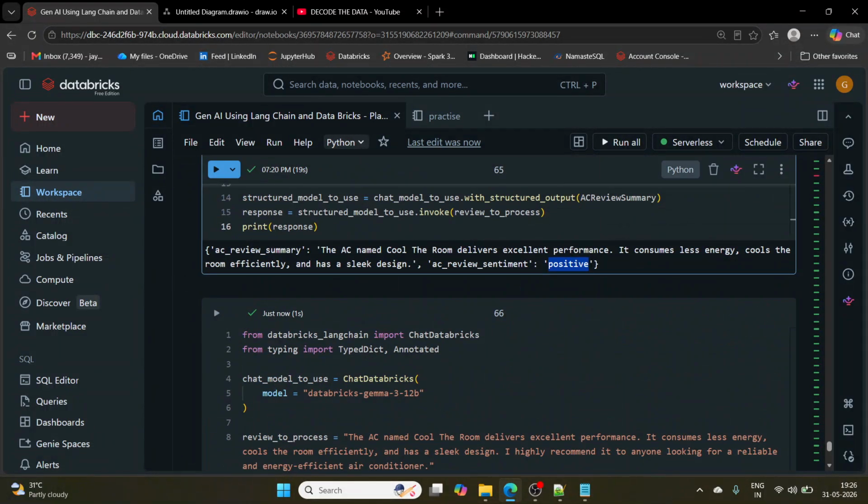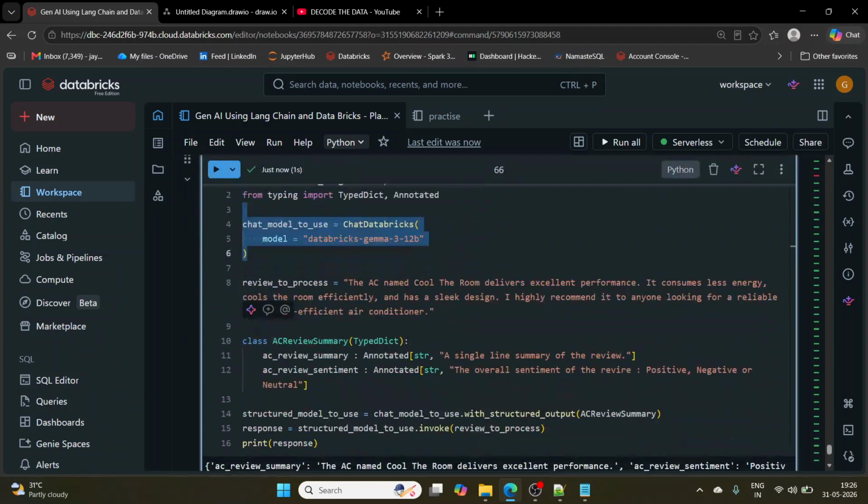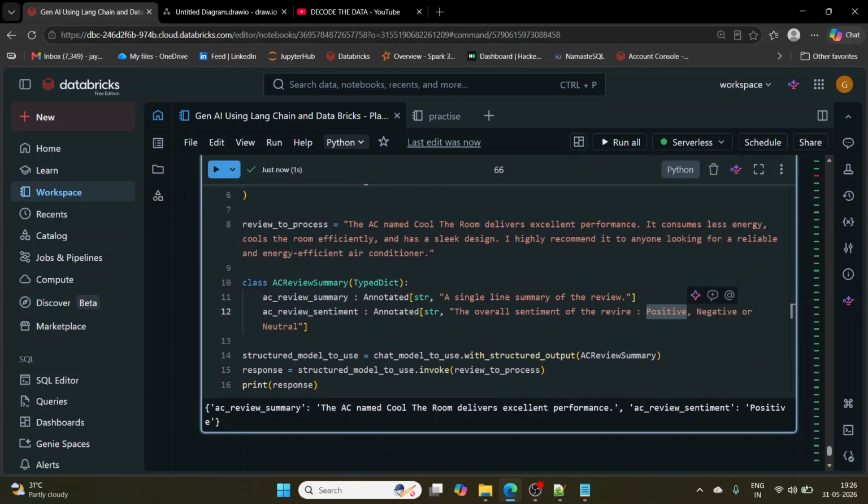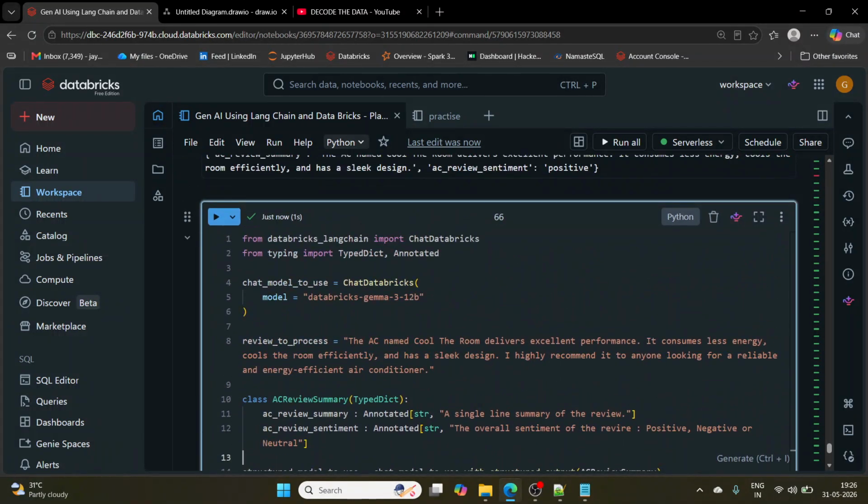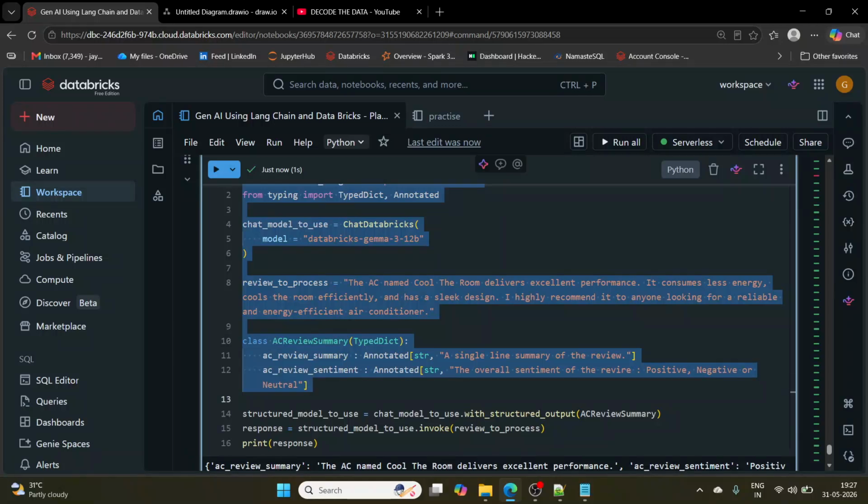Here, if you see this, positive, the p is smaller, right? Here I have provided, especially if the sentiment is positive, mention it as positive, right? N capital for negative or N capital for neutral, and that way it has given us the output, right? So this is the basic understanding of TypedDict.